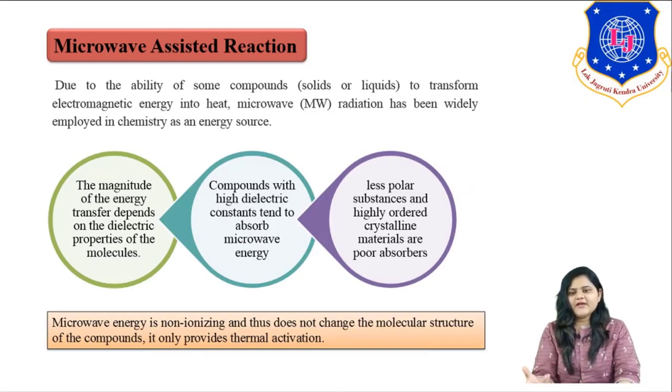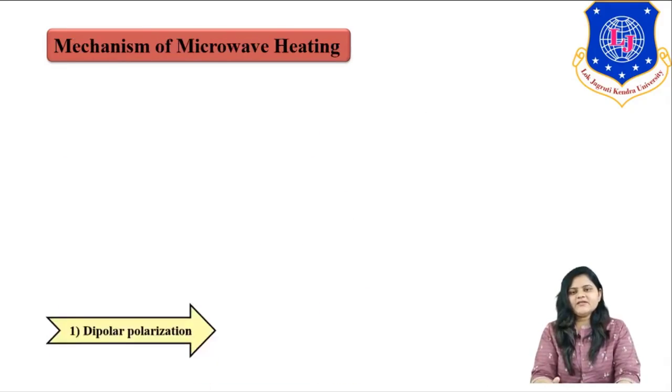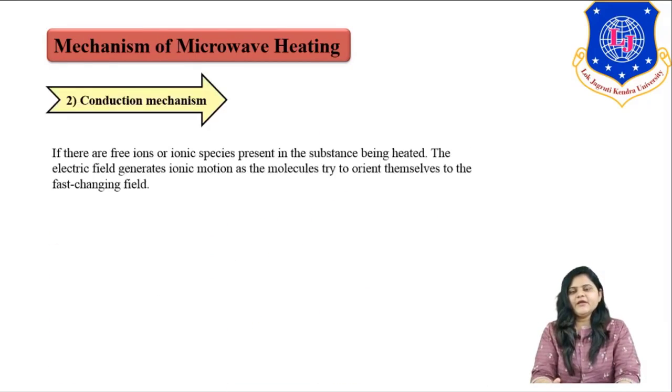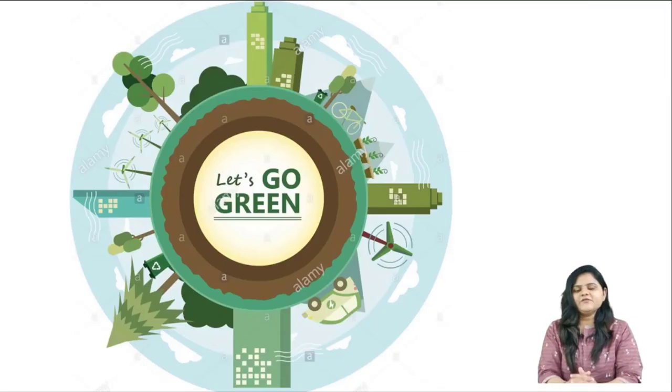So this was regarding the microwave-assisted reaction. We have seen the mechanism of microwave heating, and then we have seen the comparison of microwave heating with traditional, or conventional, heating. This was today's session on microwave-assisted reaction. In the next session, we will see the benefits of microwave-assisted reaction along with industrial examples of microwave-assisted reaction. Thank you so much.